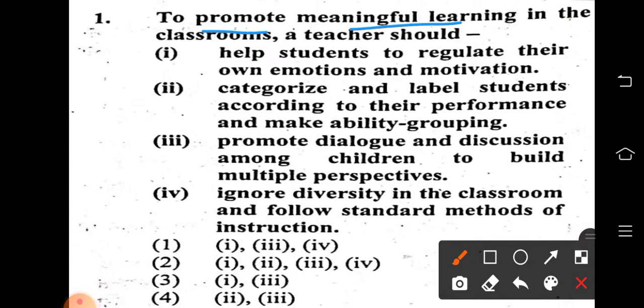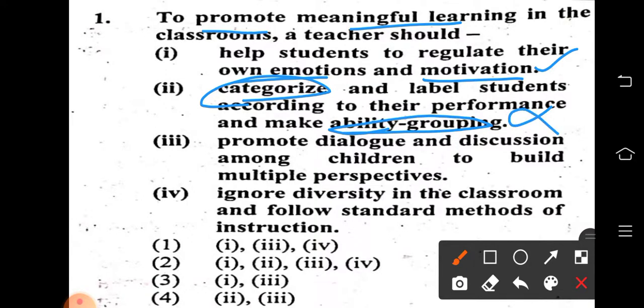Help students to regulate their own emotions and motivation. As a teacher, we should always teach the students to regulate their own emotions and motivations. It is right. Categorize and label students according to their performance and make ability grouping. We should never categorize the students on their ability. This is the wrong option.